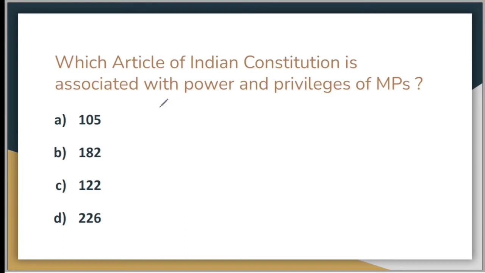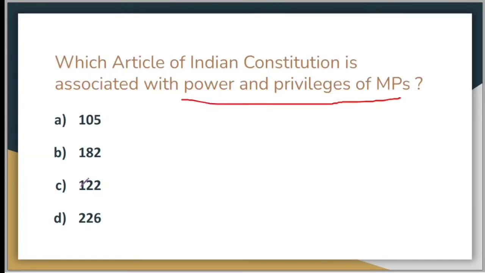Your next question is, which article of Indian Constitution is associated with power and privileges of MPs, that is Member of Parliament? So which article of Indian Constitution associates with the powers and privileges which the Member of Parliament enjoy when they are inside the Parliament? Your option A is Article 105, option B is Article 182, option C is Article 122, and your option D is Article 226.